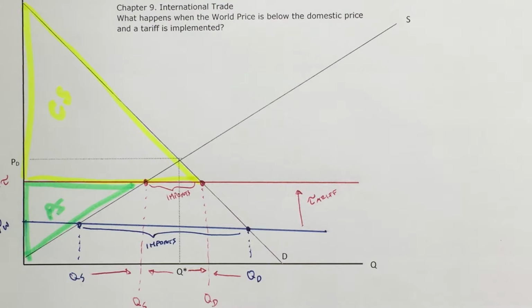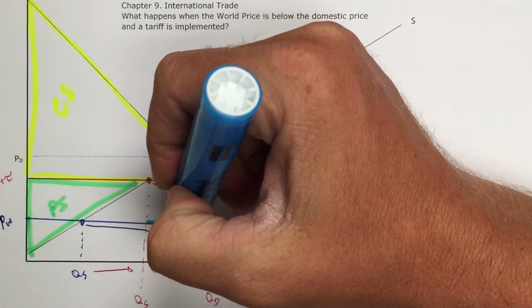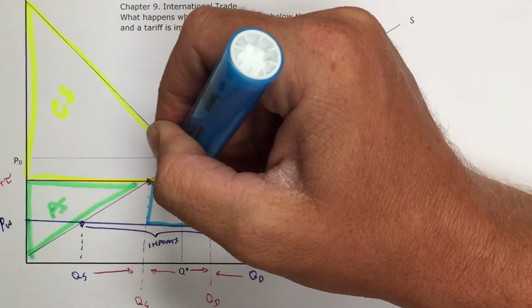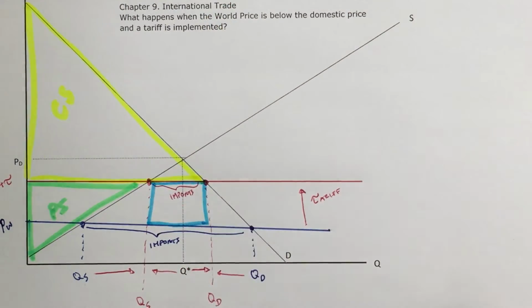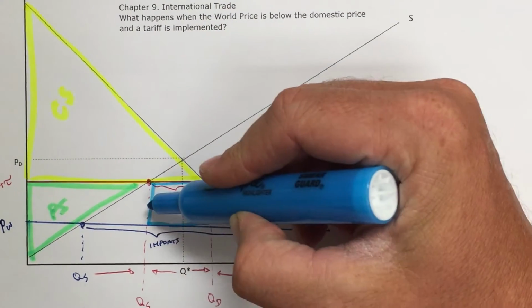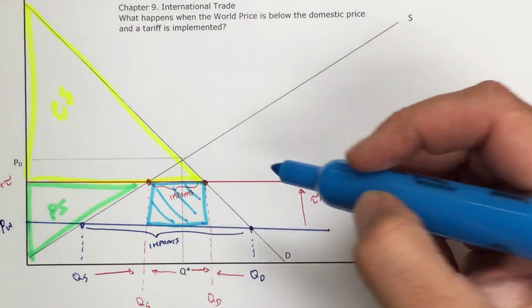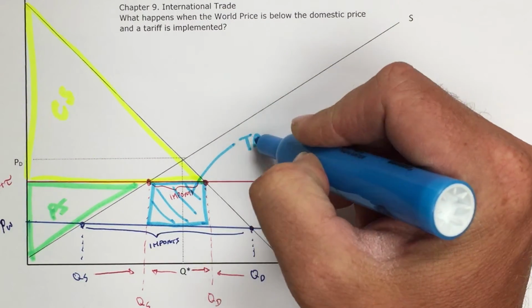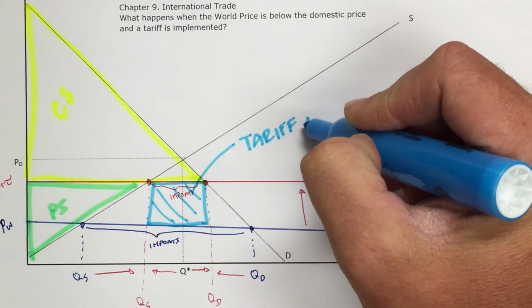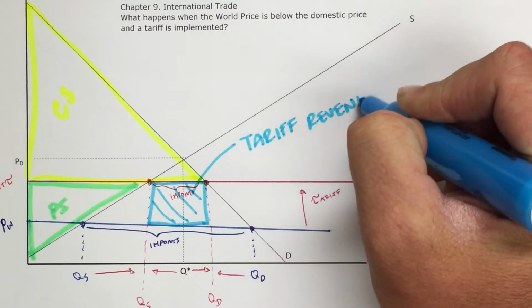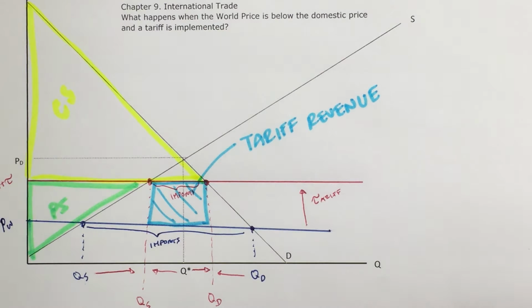But now there's two other areas we need to note. So the first area is this one right here. As we noted, the horizontal distance of this area is the imports. The vertical distance is the tariff. So this area right here is what we call the tariff revenue. This is the amount of money the government brings in as a result of the tariff. Now, if they give that to consumers, consumers become better off than they were before. If they give that to producers, producers become better off. And it just depends on what they do with that money. But that's, in a sense, government being better off.